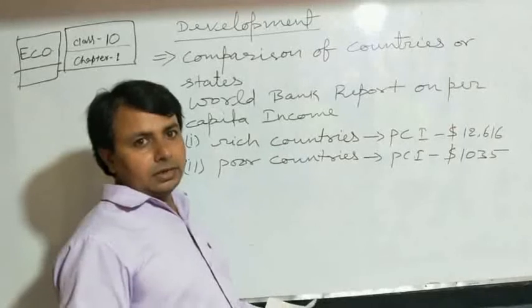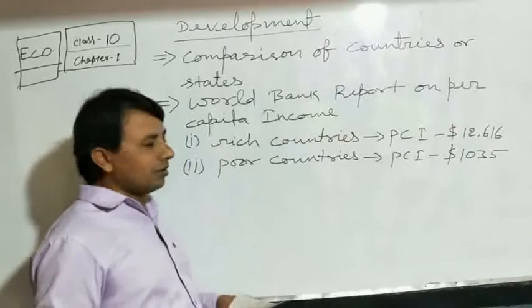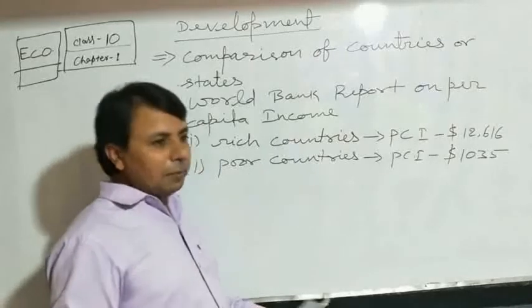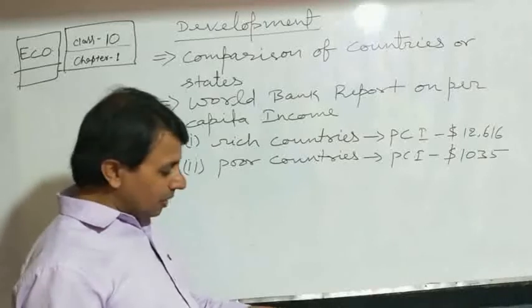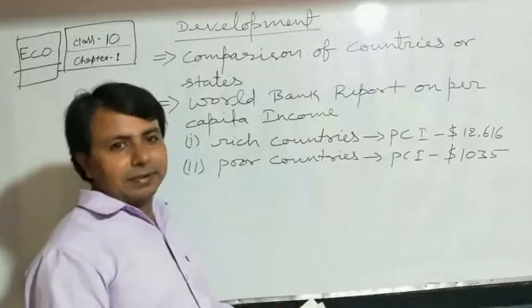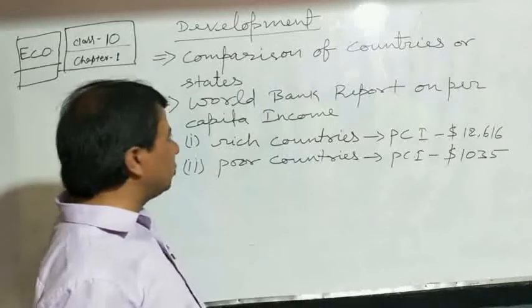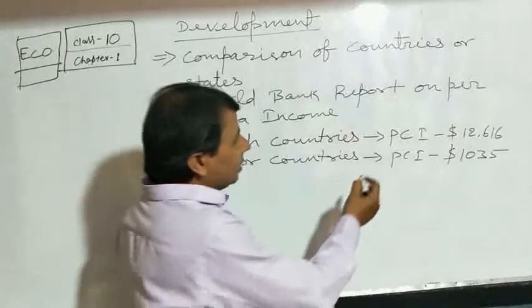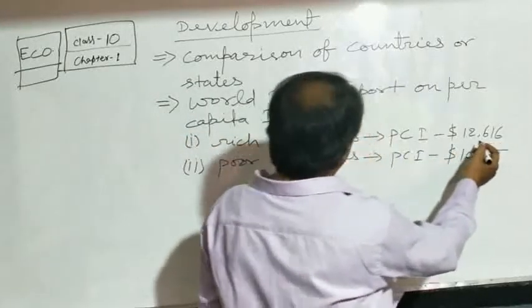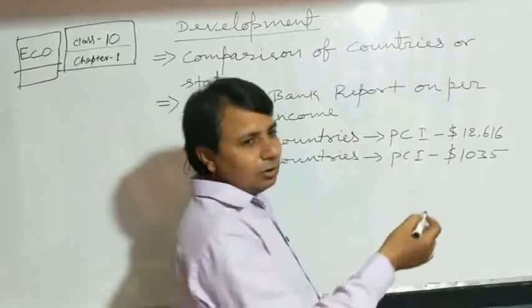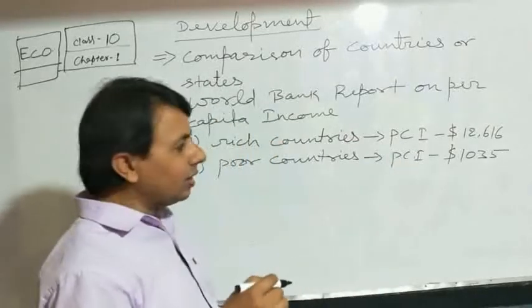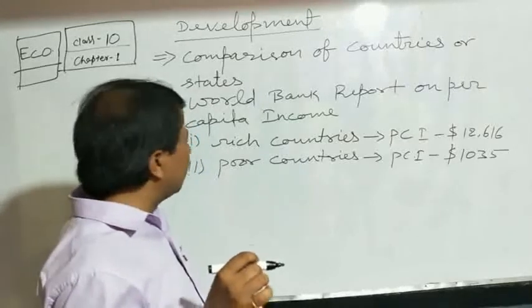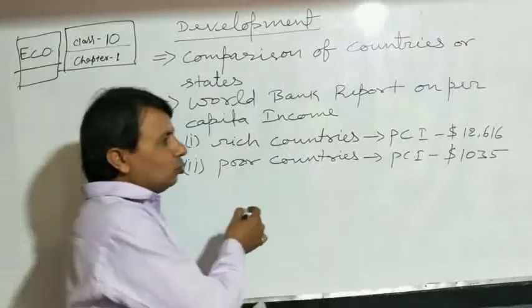Now, students, we move on to the next topic, which is the World Bank report on per capita income. The World Bank publishes the World Development Report, according to which we compare different countries. According to the World Bank report, if a country has a per capita income of more than $12,616, then we can say that the country is a rich country.